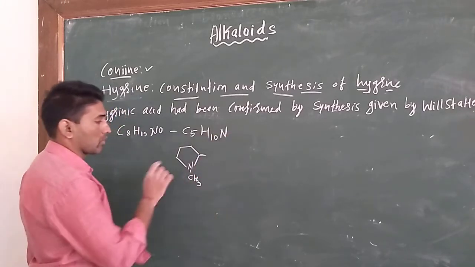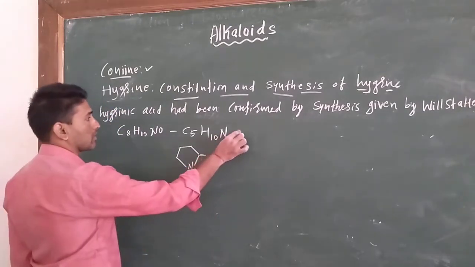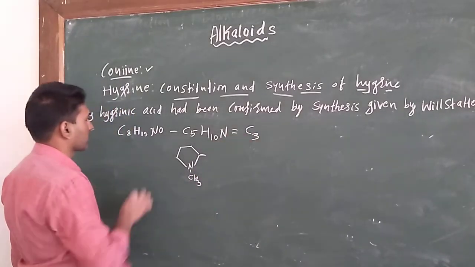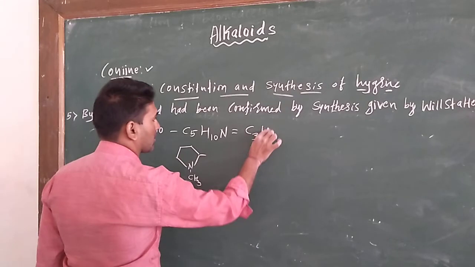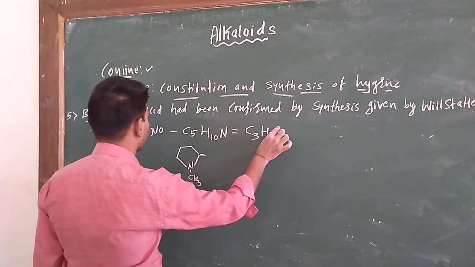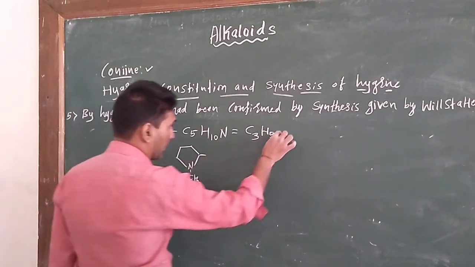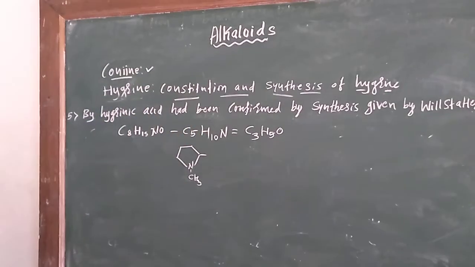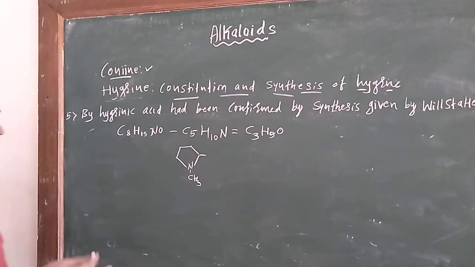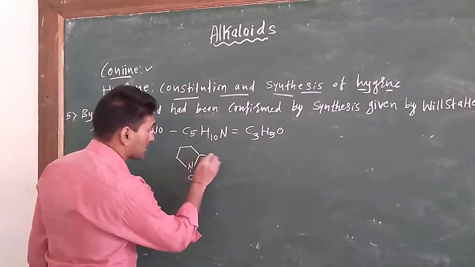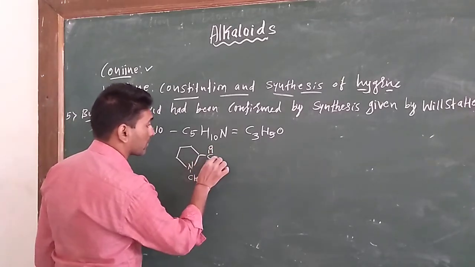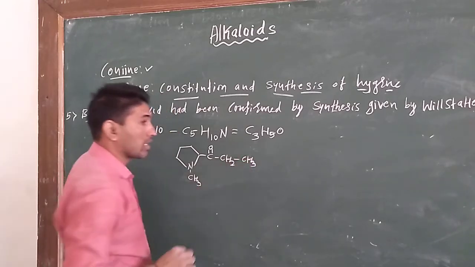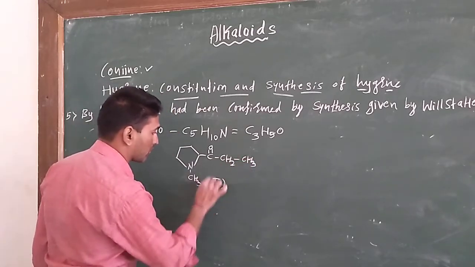The side chain is C3H5O. You can write it as C double bond O, CH2, CH3. This is one possibility for the structure of hygrine.